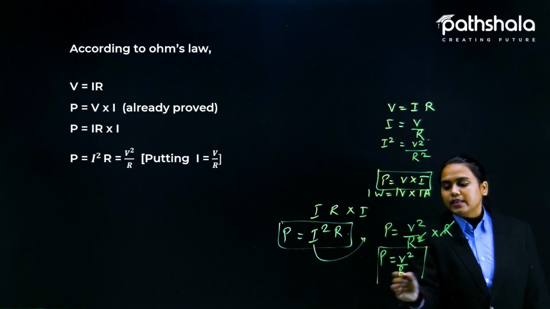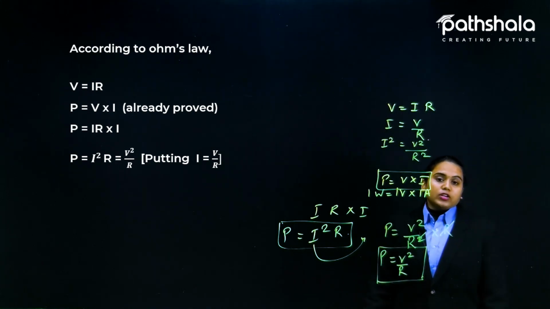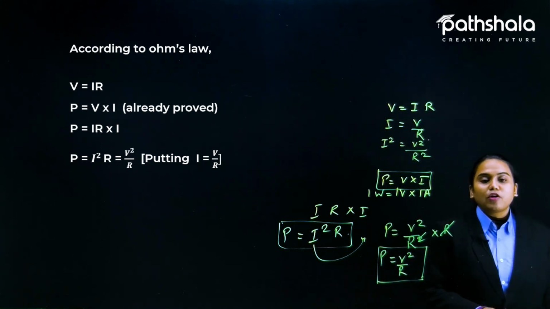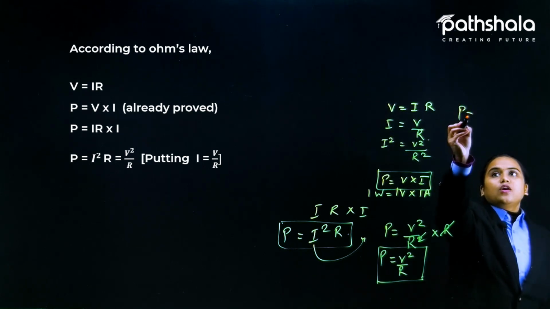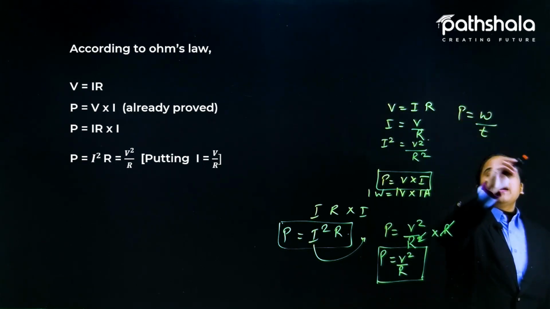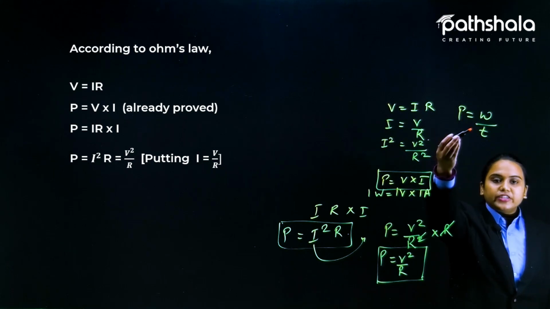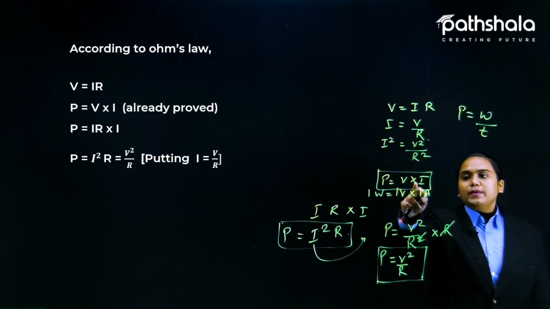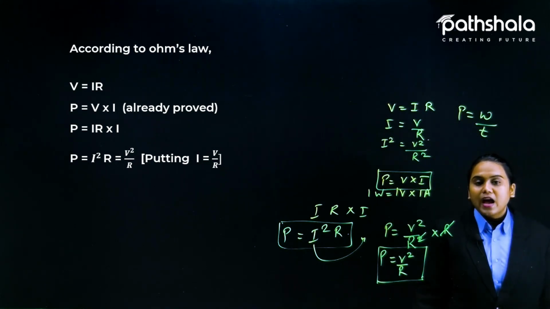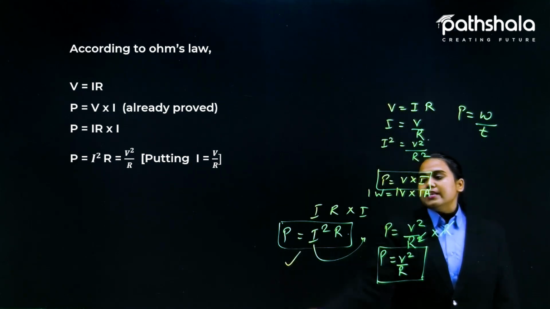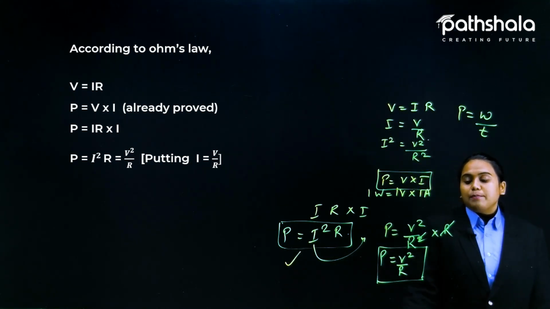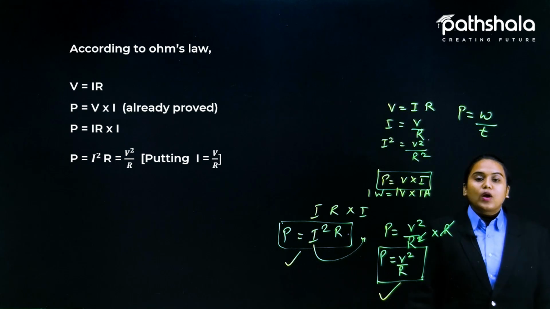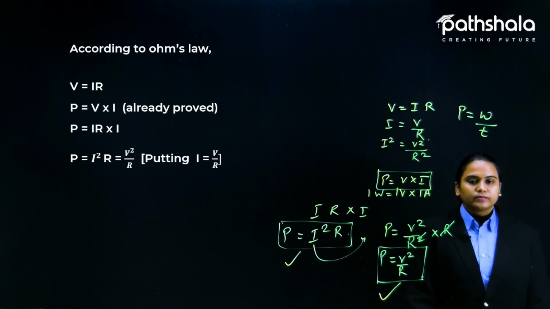So this is the third formula we are getting, and now we have 4 formulas for power. First, power is equal to work done by time, or we can say energy divided by time. Power can be written as V multiplied by I, power can be written as I square R, and power can be written as V square divided by R.